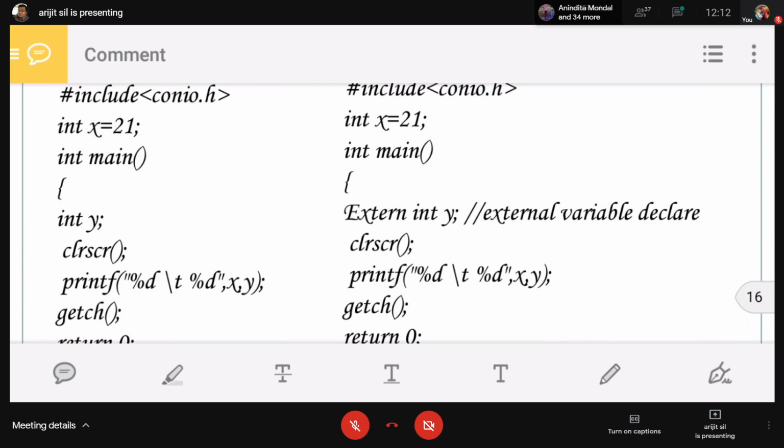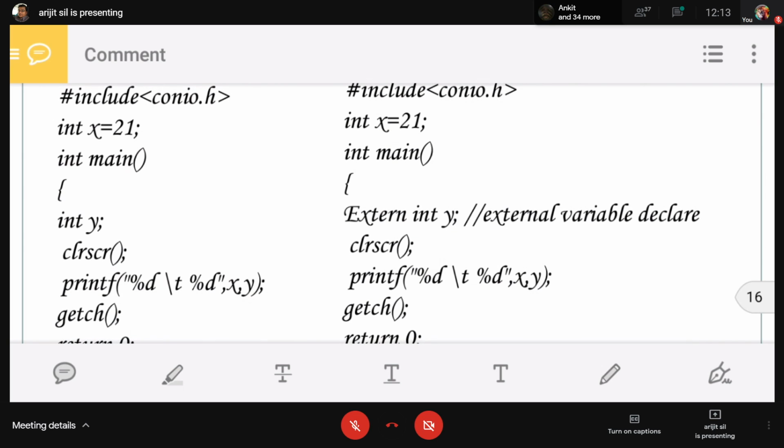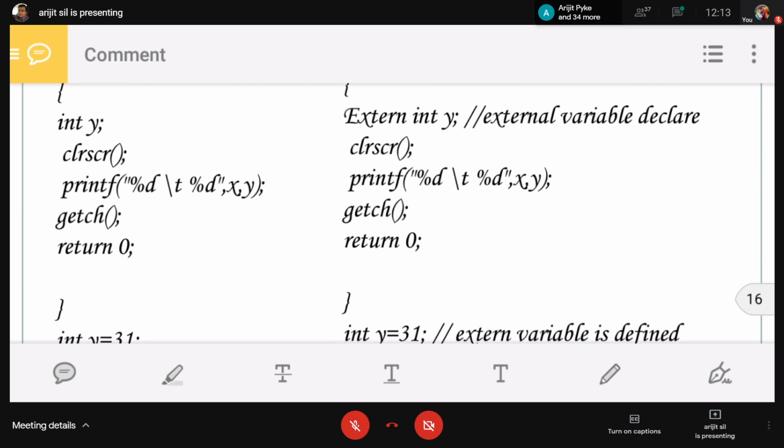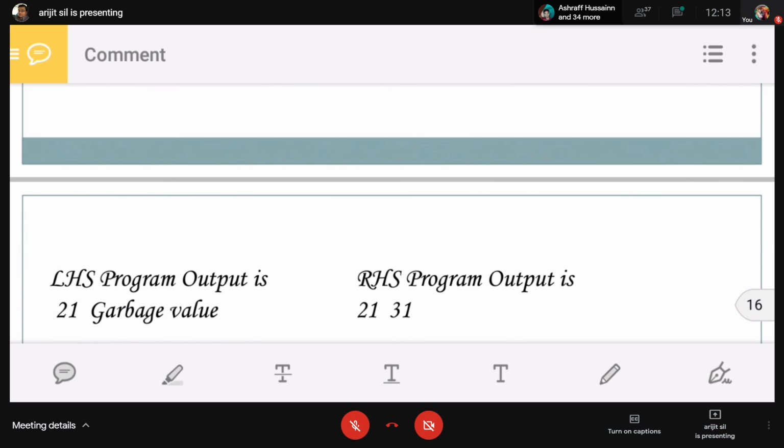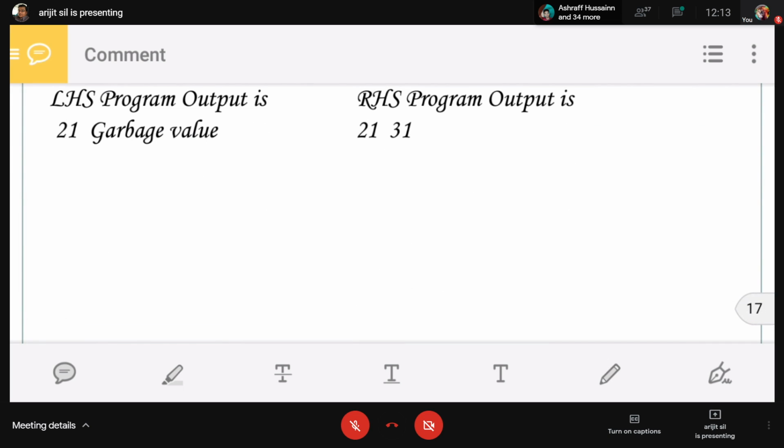But for the right hand side program, x is a global variable and y is also a global variable. Y is declared in the main function, but there is the storage class extern. For this keyword, the variable is a global variable. So the value of x is 21 and the value of y is 31. So the output will be 21 and 31.